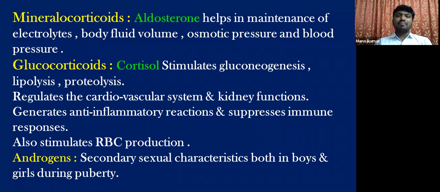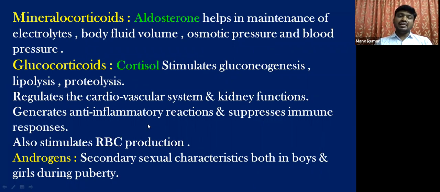In order to suppress that rejection, cortisol naturally suppresses the immune responses such that the recipient body accepts the transplanted tissue or organ. Okay. And finally, this cortisol also stimulates the production of red blood cells. The production of red blood cells is called erythropoiesis. So cortisol stimulates erythropoiesis.